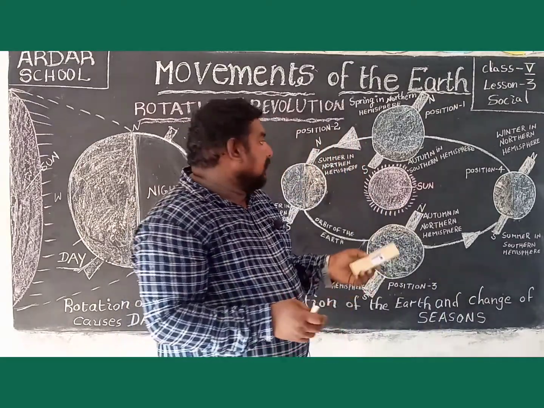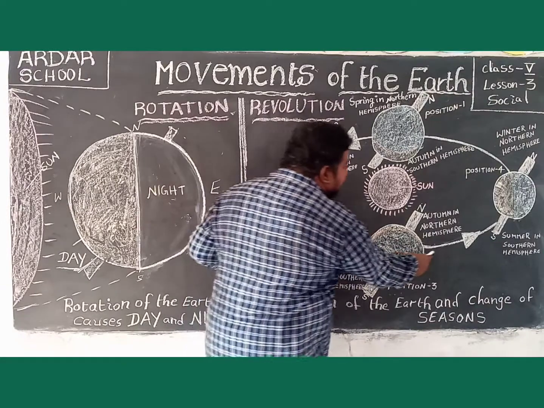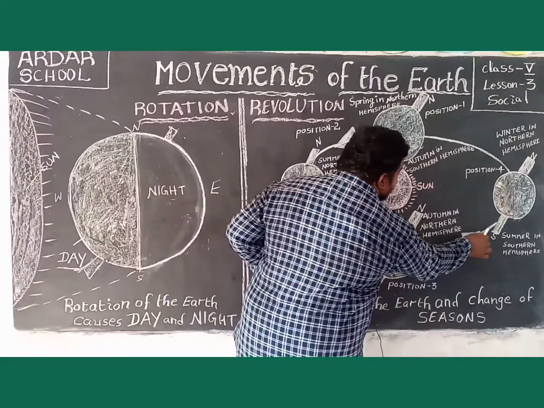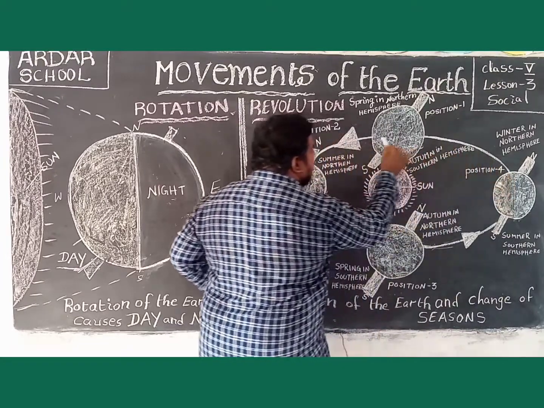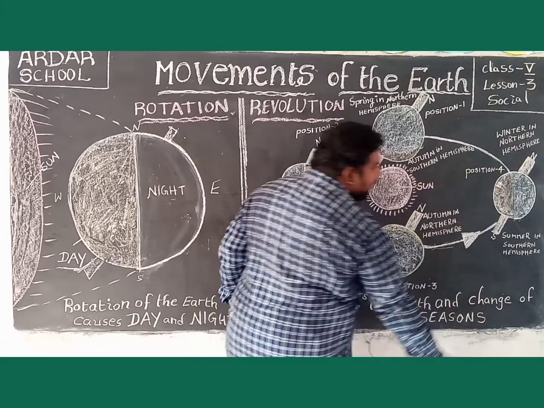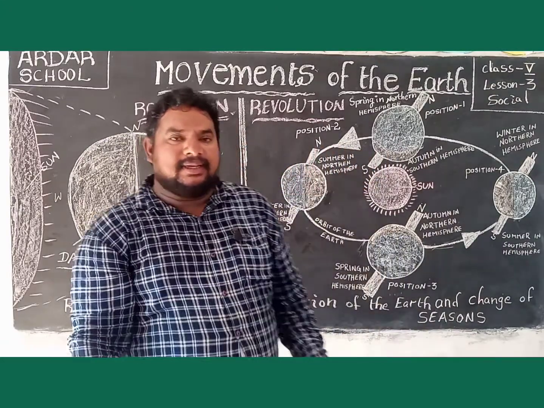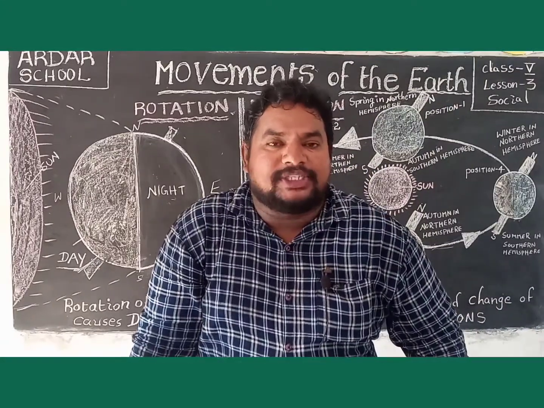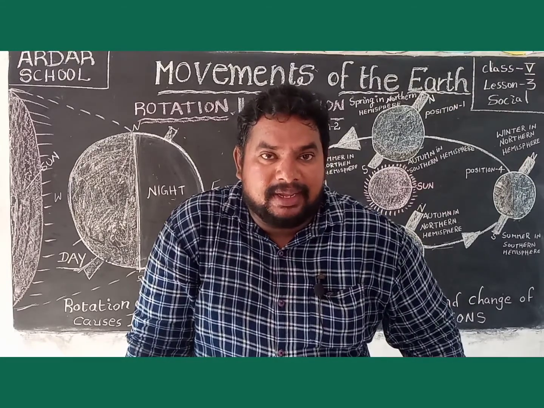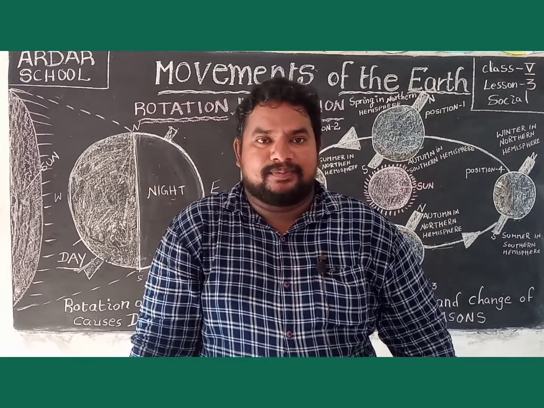The fixed path along which the earth revolves is called an orbit. The orbit is oval in shape. Oval means egg shape, I mean elliptical shape.